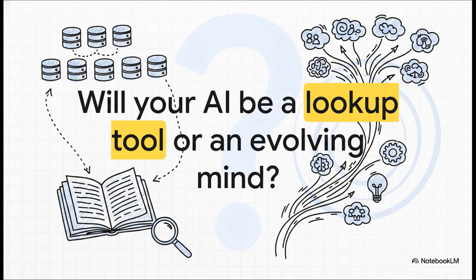So as we wrap up this explainer, I want to leave you with a question to chew on. Will your next AI just be a simple lookup tool or a continuously evolving mind? Consider how implementing this kind of dynamic hierarchical memory, complete with specialized cognitive types and background evolution, fundamentally transforms an AI. It moves from being a static database that you constantly have to prompt and remind into a true cognitive partner that actually grows right alongside you. The continuity problem is being solved, and for sure it's going to change how we interact with technology forever.